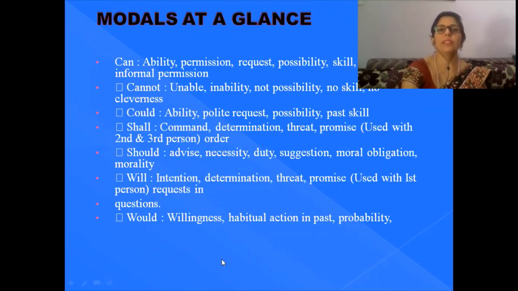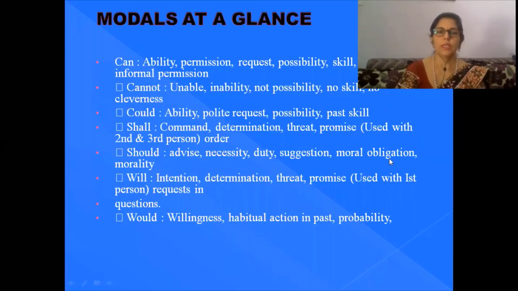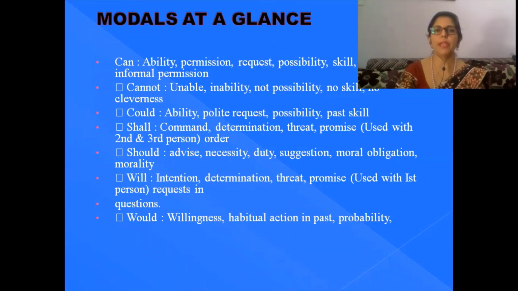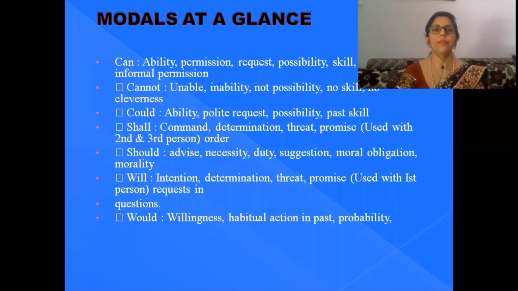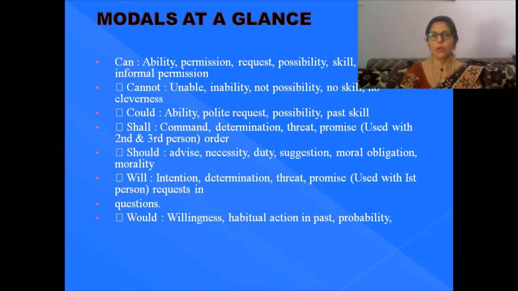So now as we have seen these modals, let's see them at a glance. Can is used for ability, permission, request, possibility, skill, cleverness, informal permission. Cannot is used when you are unable: inability, not possibility, no skill, no cleverness. In that case, you use cannot. Could is used to show ability, polite request, possibility, and past skill.